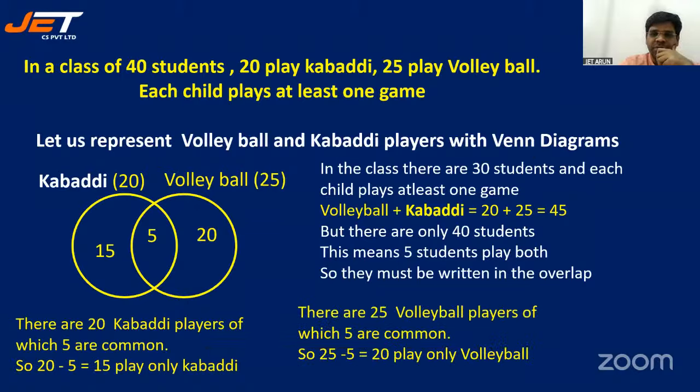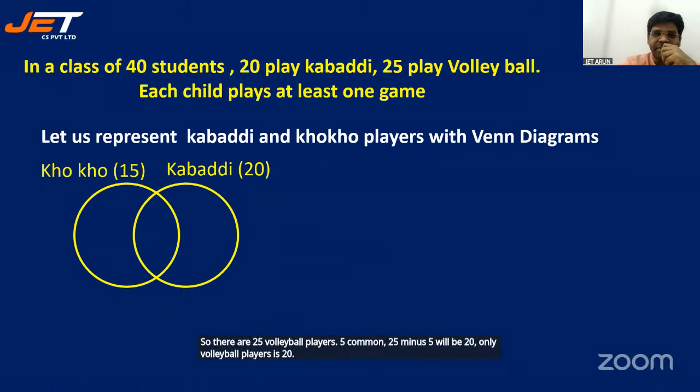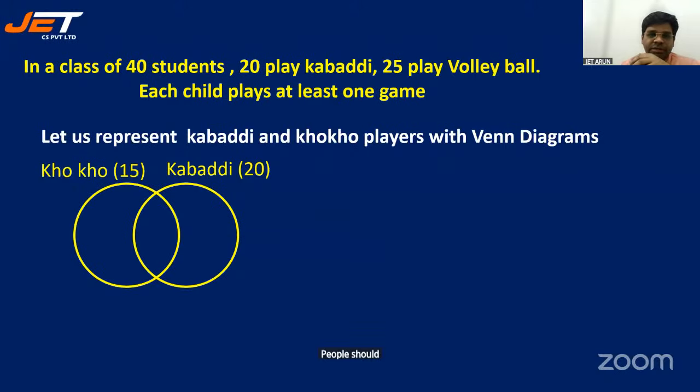So there are 25 volleyball players, 5 common. 25 minus 5 will be 20. Only volleyball players is 20. Now look at this question. Let's go forward together. In a class of 40 students, 20 play kabaddi, 25 play volleyball. Each child plays at least one game. Let us represent kabaddi and kho-kho with Venn diagrams. Not volleyball students, it's kho-kho.